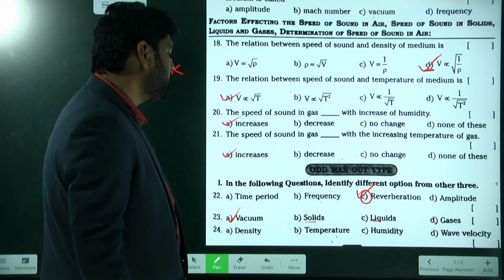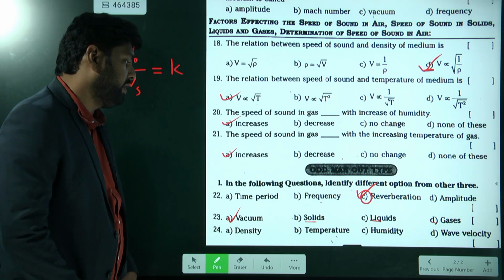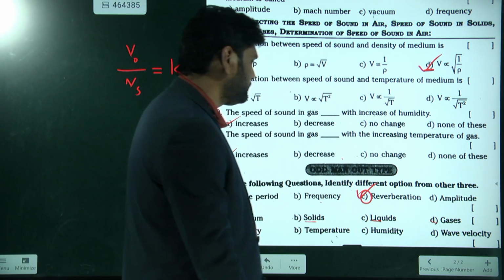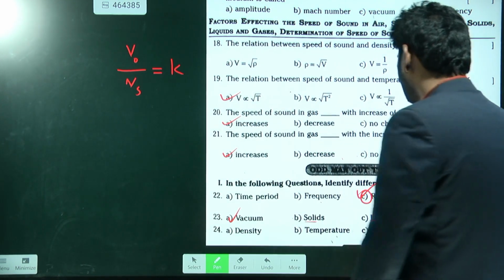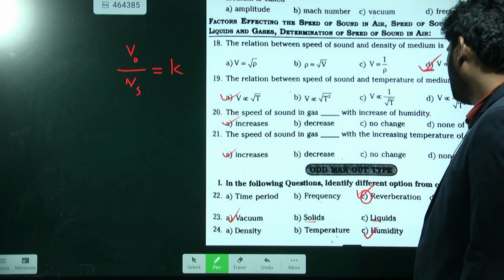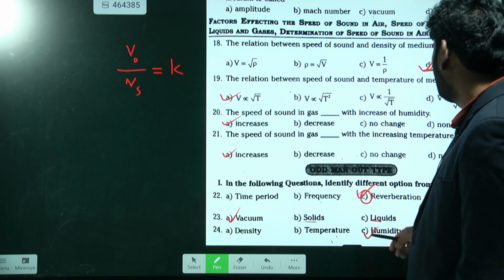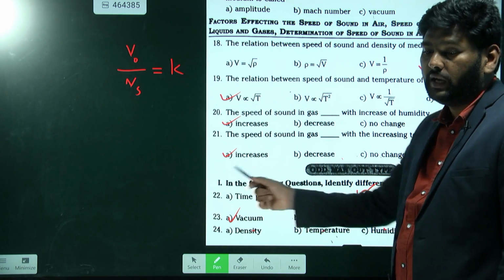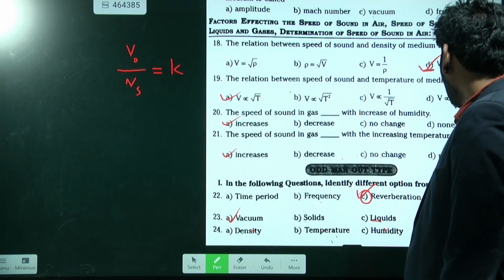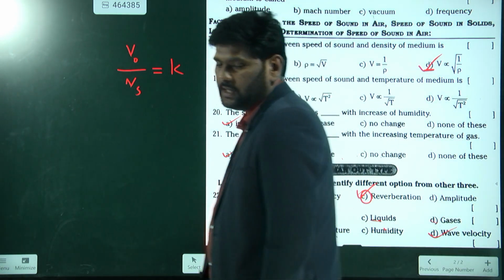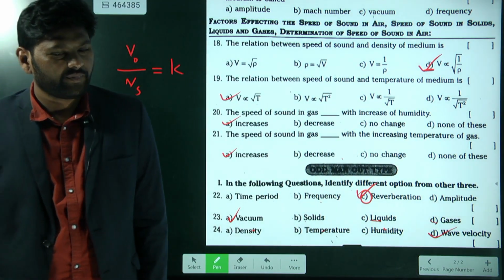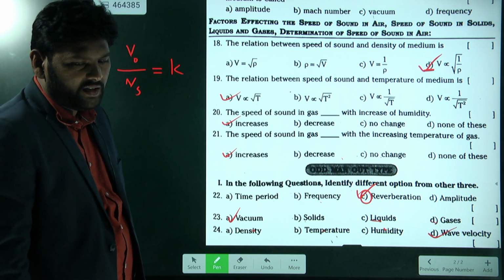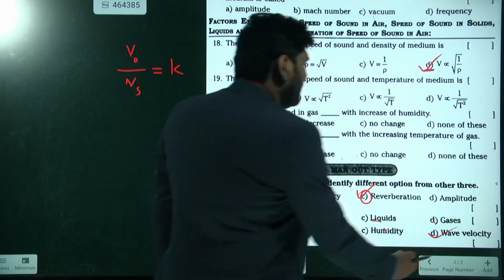Next, density, temperature, humidity, wave velocity. Density, temperature, and humidity will affect the wave velocity, and here wave velocity is also given. So what is the answer? Here you can take humidity.